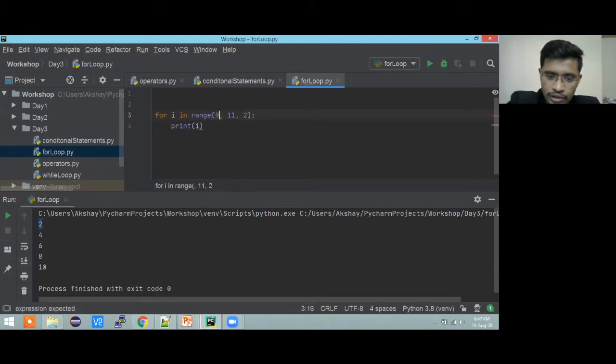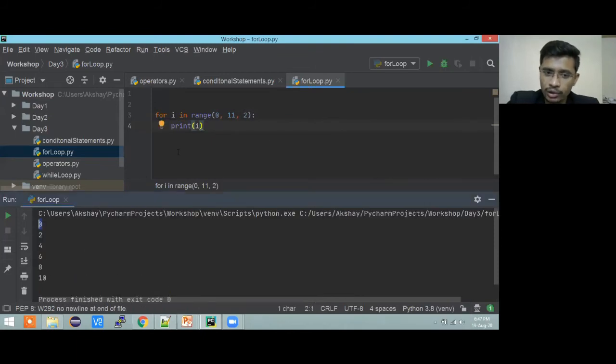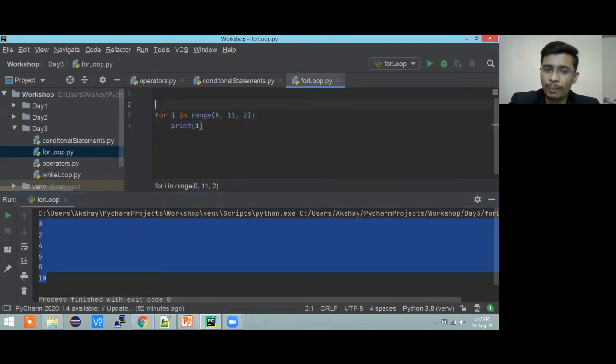So you need to start with 0 and you need to go till 11, right? So if you want to start with 0, yeah, same output, but I got a 0 actually over here. Fine, that's okay. So same output we are getting, but with less complexity. It will take less time to execute. So this is the beauty of learning the range or the for loop in the right way.